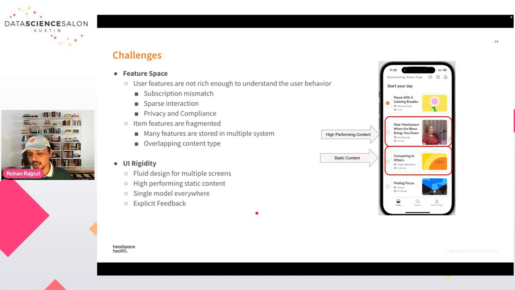The second thing is that we are using a single model for all of the places. If you're using the same model for multiple areas, it might introduce some kind of redundancy to the recommendation. And there is a lack of explicit feedback, so we don't want to interrupt our users by asking for feedback on whether they liked our content or not. So sometimes it is also difficult to understand the particular reason a user did not like this content, or why the user exited this content pretty early.